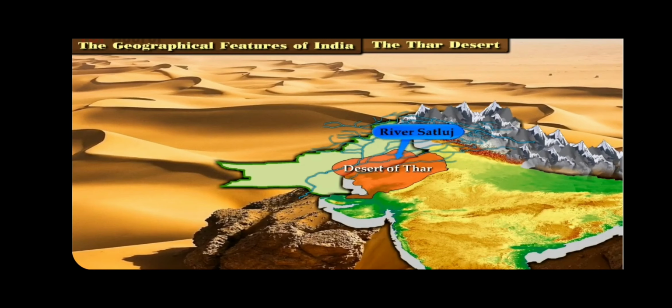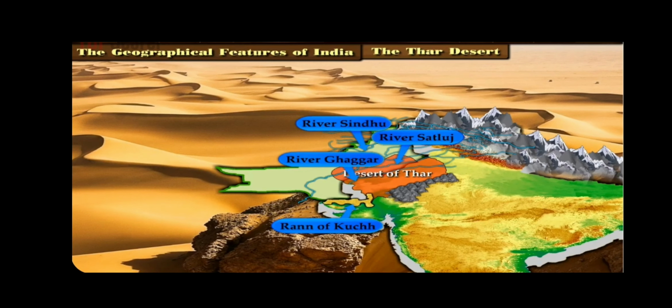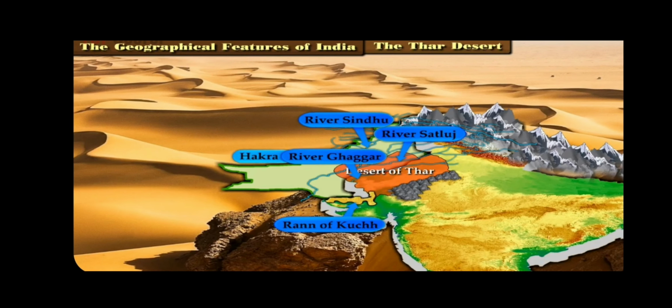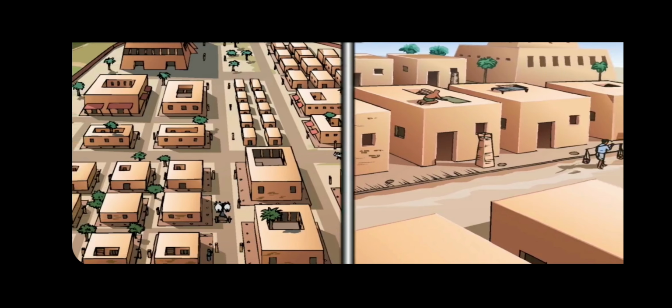The river Satluj is to the north of the Thar Desert, the Aravali mountain ranges are to the east, while the Rann of Kutch is to its south and the river Sindhu, that is Indus, is on its west side. The river Ghaggar, which originates in Himachal Pradesh and flows through the Thar Desert, is known as Hakra in Pakistan. The riverbed of this river is in Rajasthan and Pakistan. Many locations of the ancient Harappa civilization are dispersed in this dry riverbed.